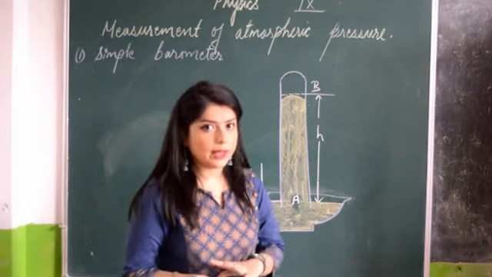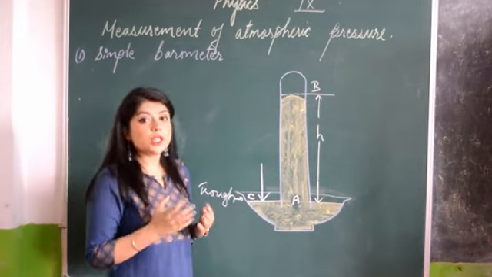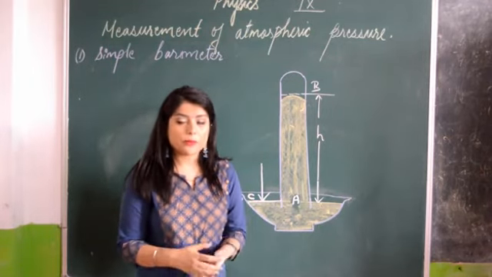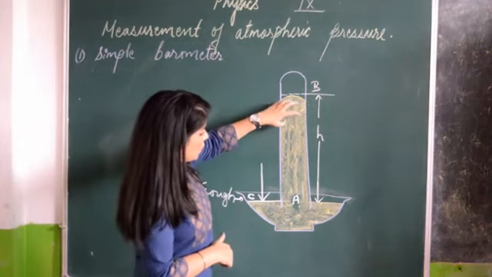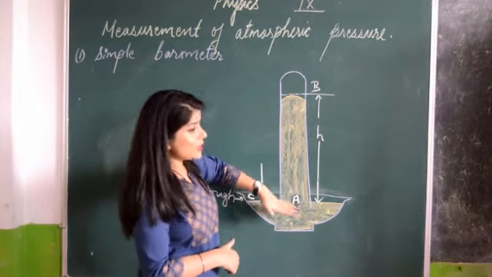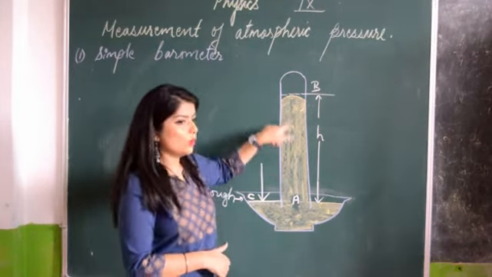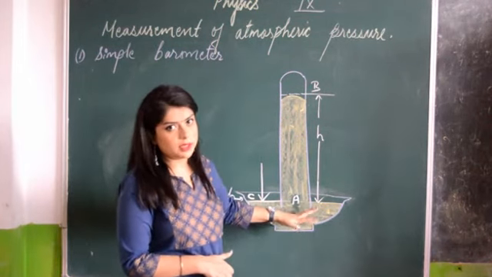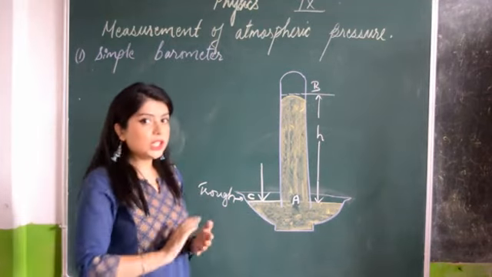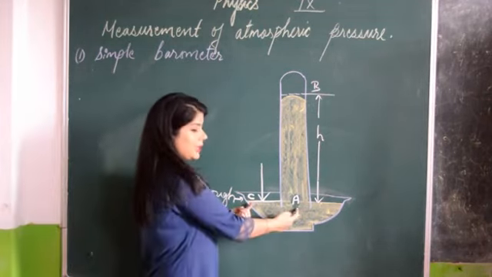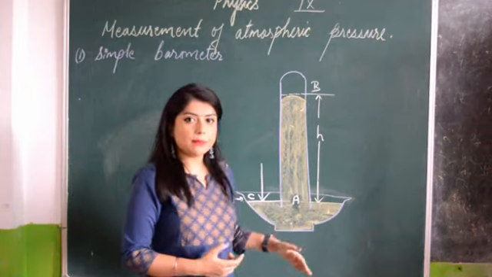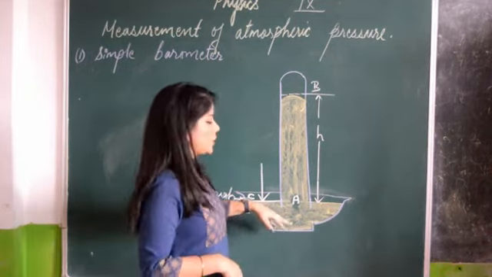But after a while, the pressure is so adjusted that A and C will be at the same level of atmospheric pressure. How is that adjusted? When this weight is putting pressure on this point of the liquid, by increasing or decreasing the height of the mercury column over here, the pressure is adjusted. That is the phenomenon, and that is how we see the change in pressure. So initially, I tell you again, A and C are at different pressure. After a while, A and C will be at the same pressure. So we have to wait for a while so that the pressure changes.